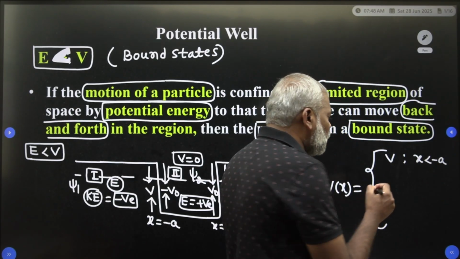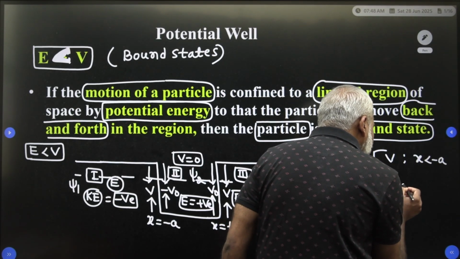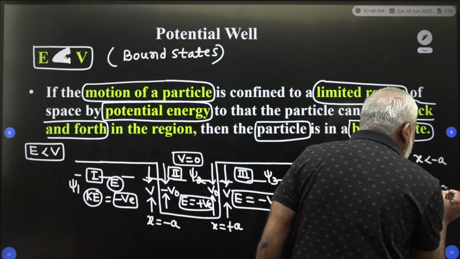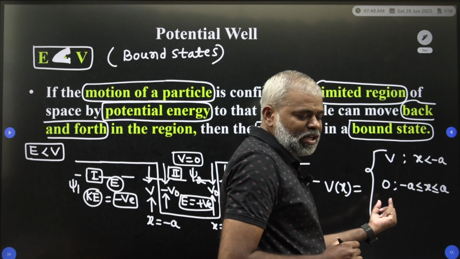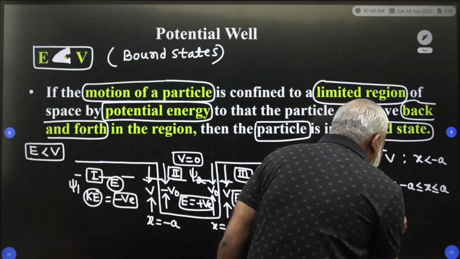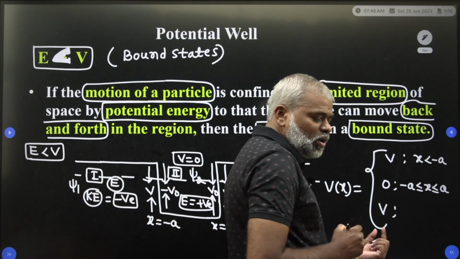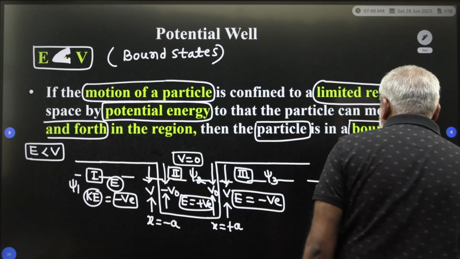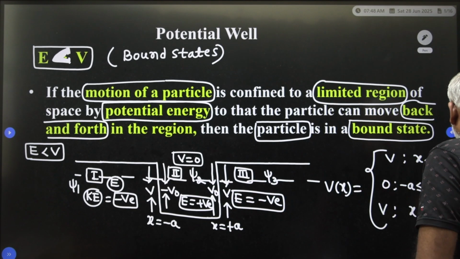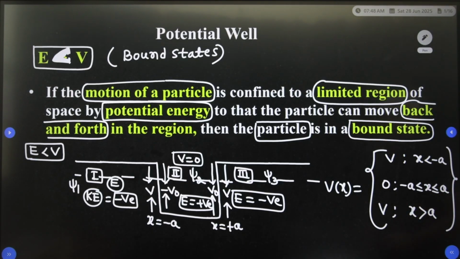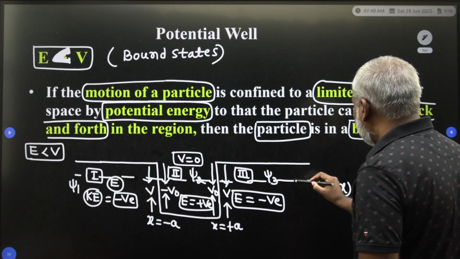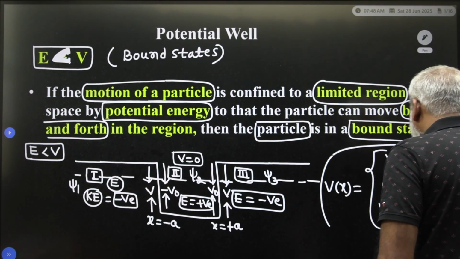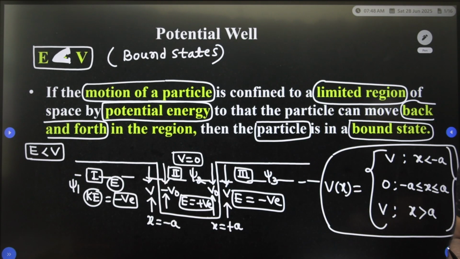The potential is equal to 0 when minus a is less than or equal to x is less than or equal to plus a. Again the potential is equal to V when x is greater than a. This is the condition for the bound state.